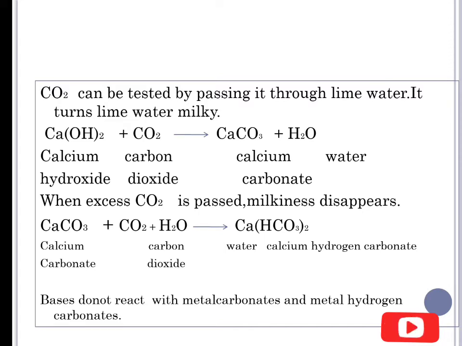When it is passed through the lime water, it turns the lime water milky. You see the reaction: calcium hydroxide reacts with carbon dioxide to form calcium carbonate and water. When excess carbon dioxide is passed in, the milkiness disappears. Here the calcium carbonate reacts with carbon dioxide and water to form calcium hydrogen carbonate.